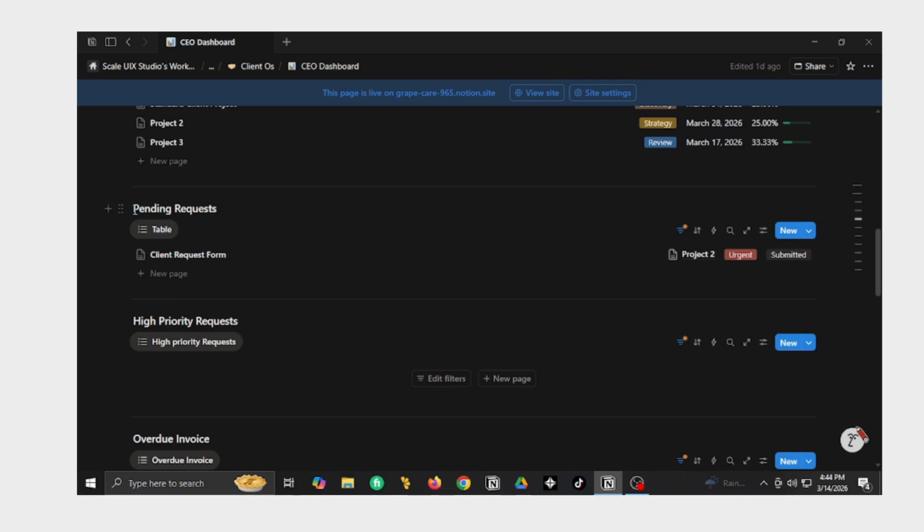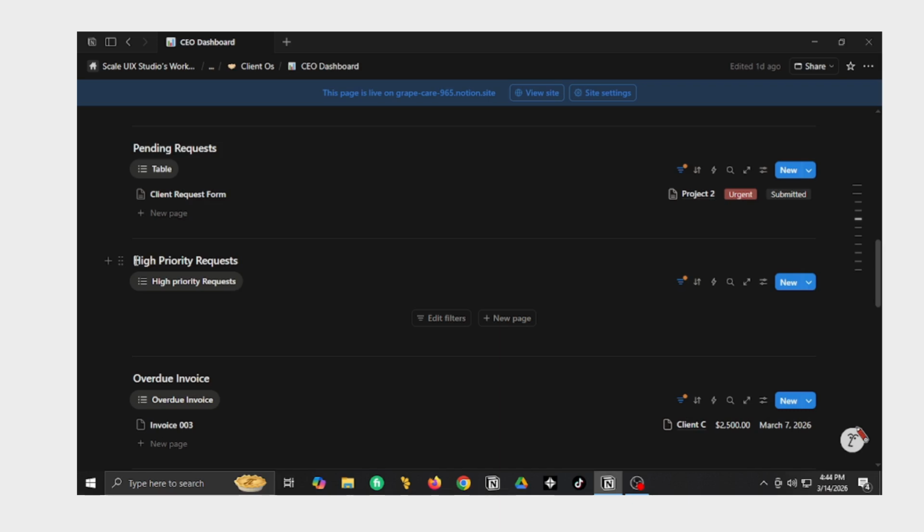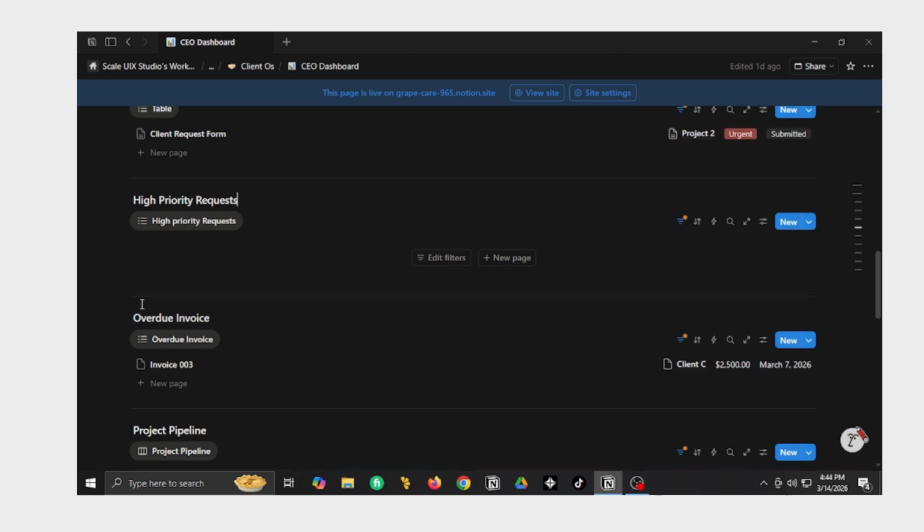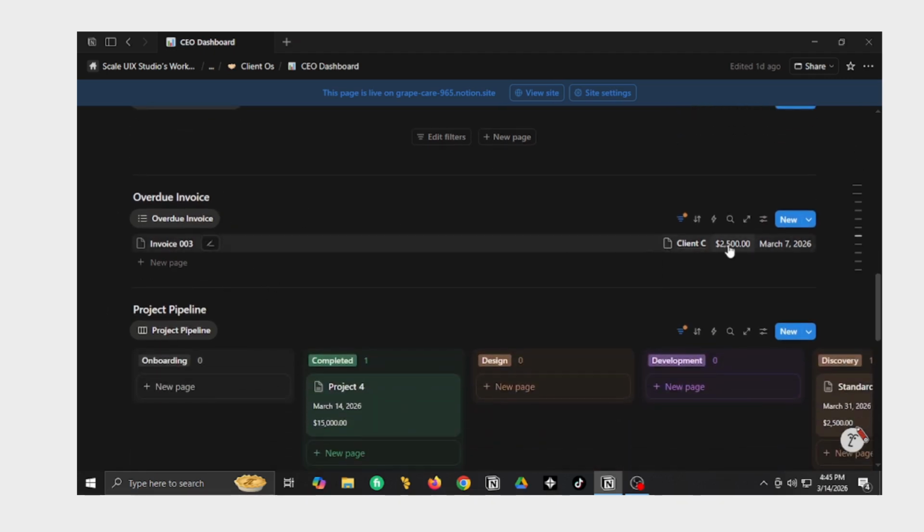I have the pending request view here. I can monitor the high priority requests here, like when a client places a request for their project and it's a high priority request. You guys know the drill. I have overdue invoices here. I can see how many invoices are overdue. Like you can see here, I have invoice 3, client C is overdue around $2,500 from March 7 and now it's March 14.